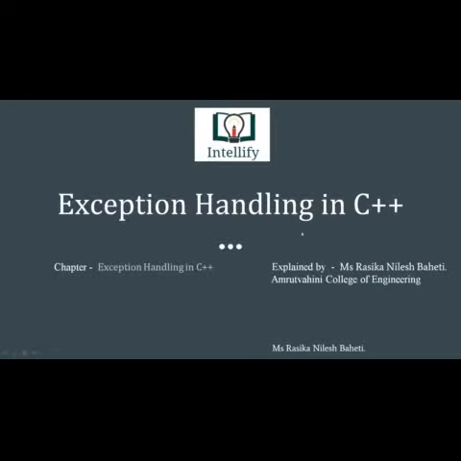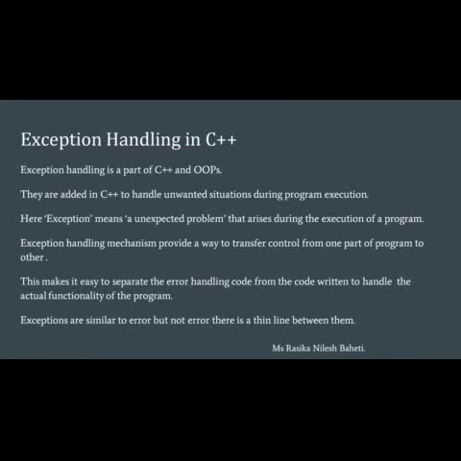One of the advantages of C++ over C is exception handling. Exceptions are runtime anomalies or abnormal conditions that a program encounters during its execution. Exception handling is a part of C++ and OOPS. They are added in C++ to handle unwanted situations during program execution. Here, exception means an unexpected problem that arises during the execution of a program.